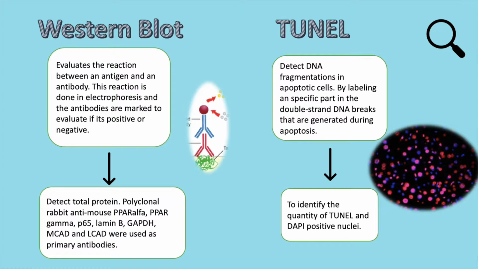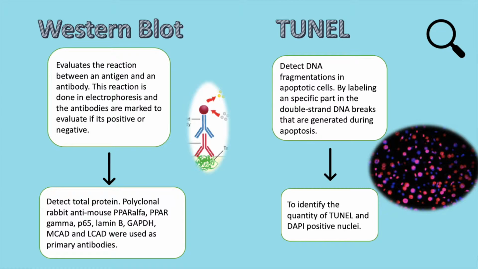Western blot was also used to evaluate the reaction between an antigen and an antibody. This reaction is done in electrophoresis, and the antibodies are marked to evaluate if it's positive or negative, and it was used in order to detect total protein. Polyclonal rabbit anti-mouse PPAR alpha, PPAR gamma, P65, lamin B, GAPDH, MCAD, and LCAD were used as primary antibodies.